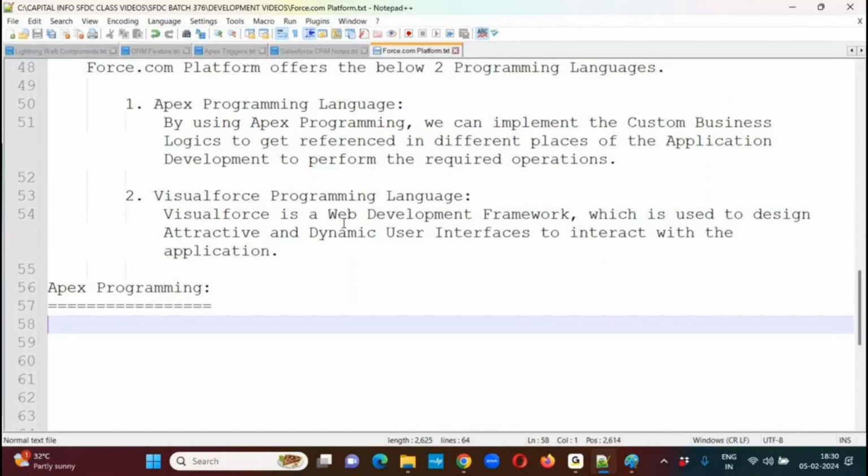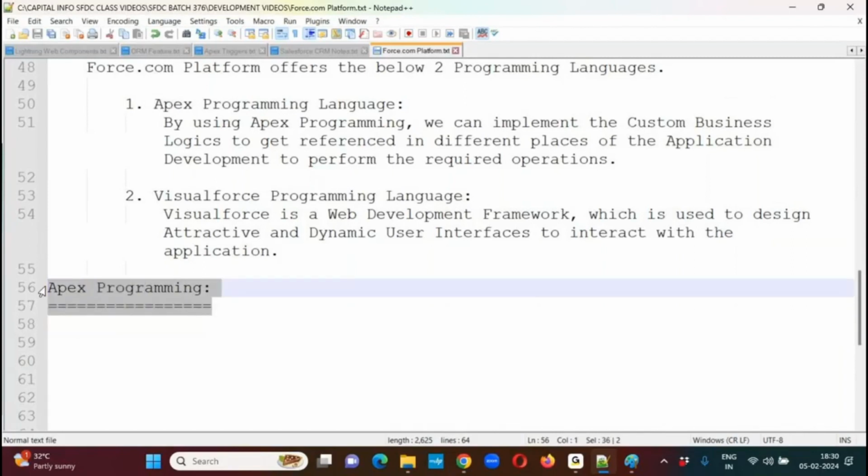Done with this? Okay. So from tomorrow onwards, we're discussing Apex programming. Don't miss the fundamental concepts here. Fundamental concepts are very, very important. That is the base for programming. Each and every concept I will explain in detail, each and every point. I will give the notes also, syntaxes also. We'll see a practical example of each and every feature.